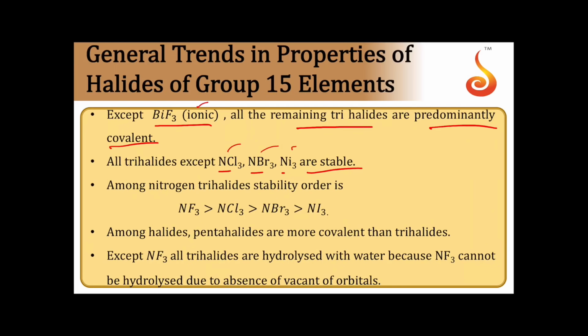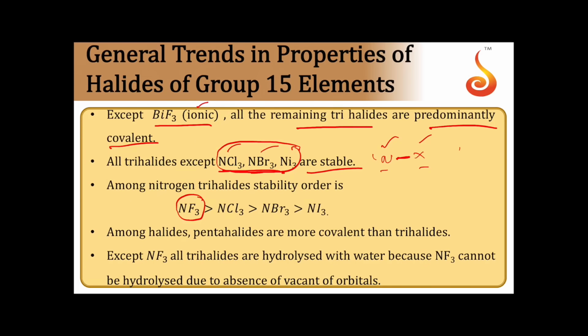The reason is that in these molecules the N-X bond has very low polarity, and there is a large size difference between nitrogen and the halogen. As we can see, very low polarity of the N-X bond. Therefore, these halides are not stable. Among nitrogen trihalides, only NF3 is a stable halide.